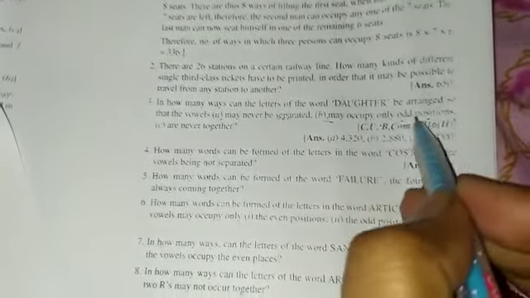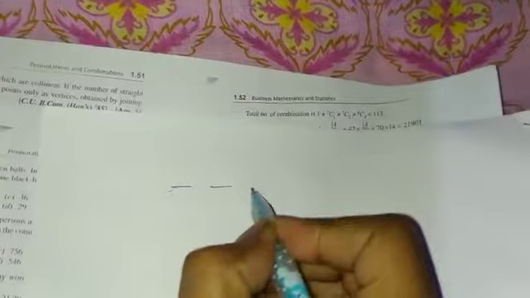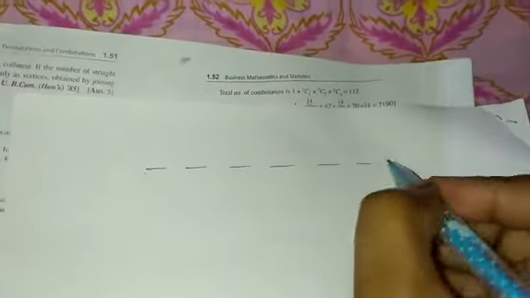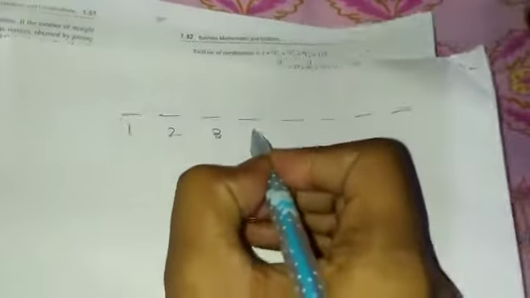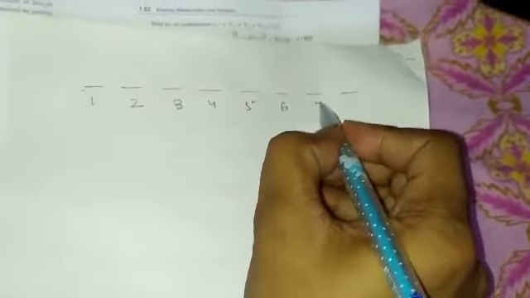And secondly, in the question, the vowels may occupy only odd positions. So in DAUGHTER, there are 8 letters: 1, 2, 3, 4, 5, 6, 7, 8.